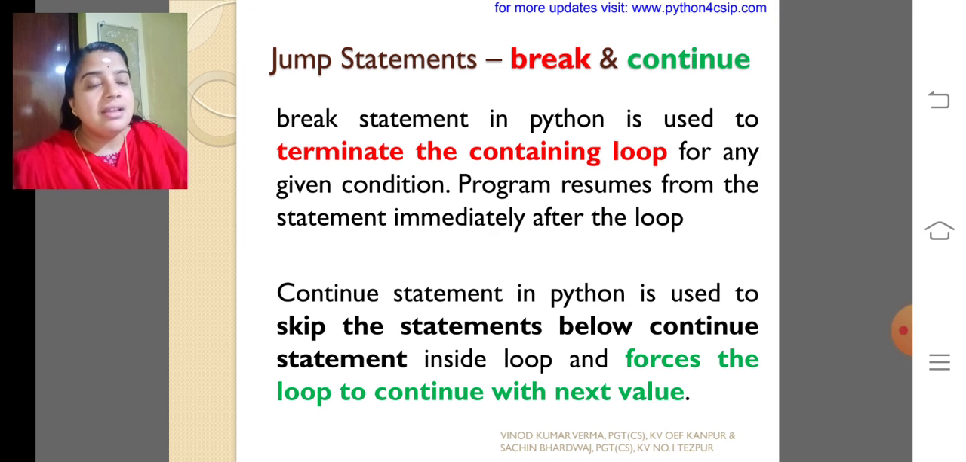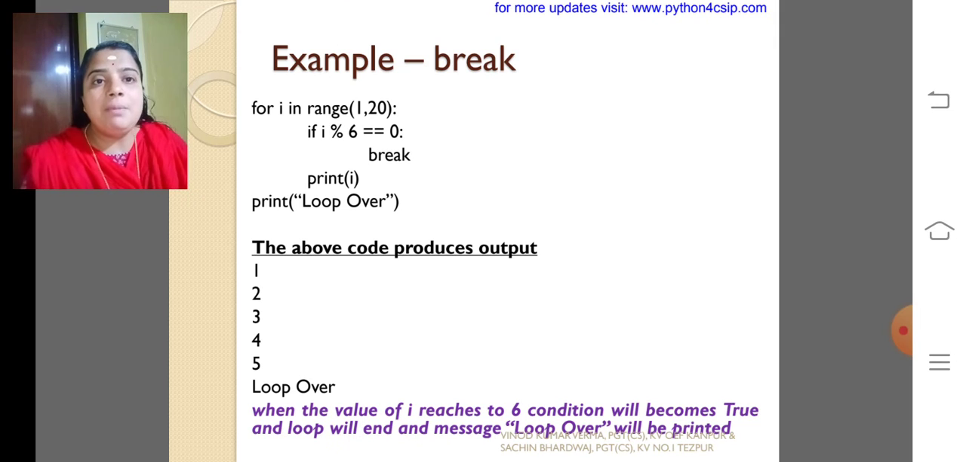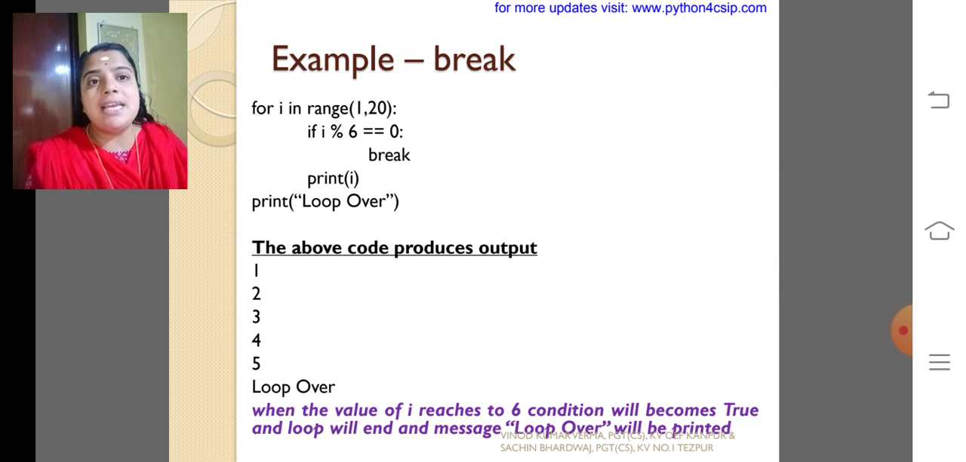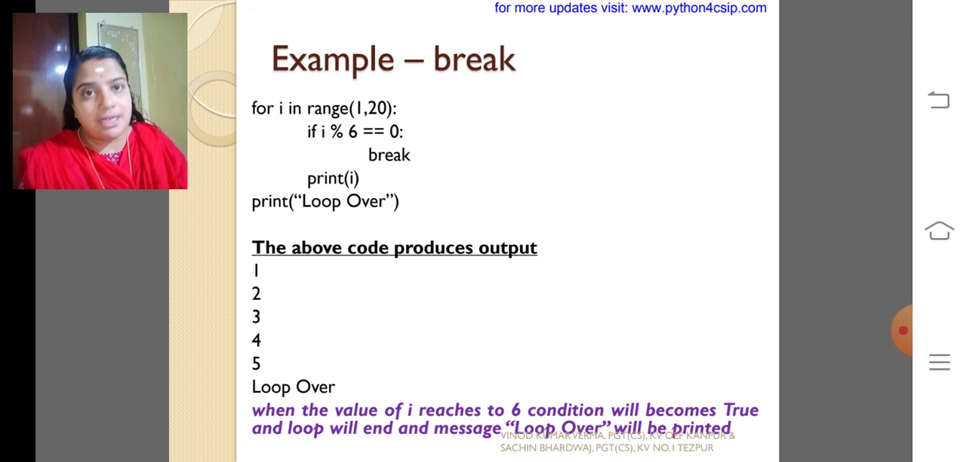My dear children, I will give some example programs for this. For i in range 1 to 20, if i mod 6 equal to 0, then break. So whenever i becomes 6, after updation, 6 mod 6 equals 0. What happens? It stops the loop and prints "loop over". Till 5 it will print.